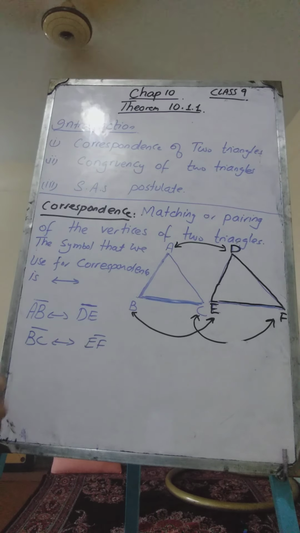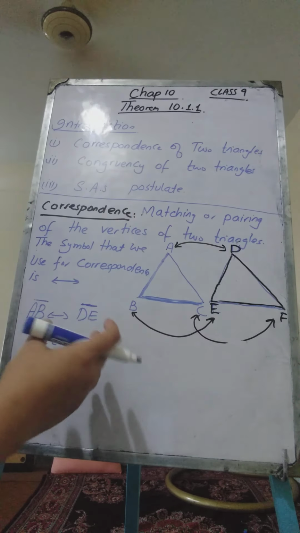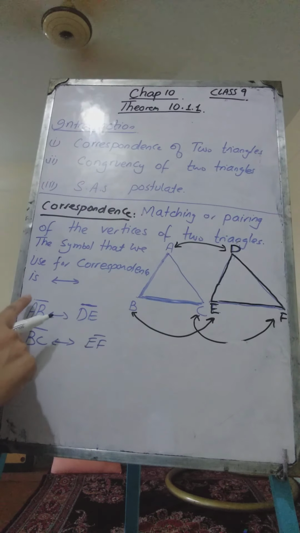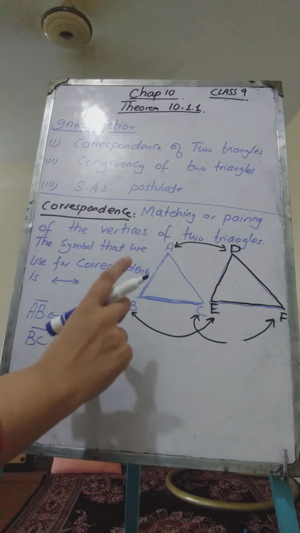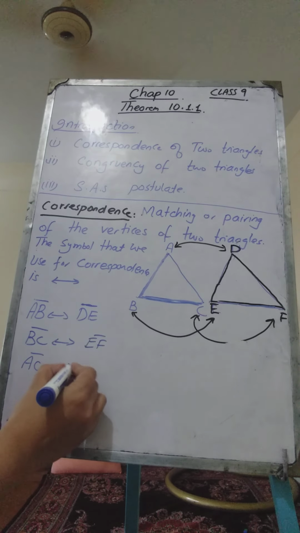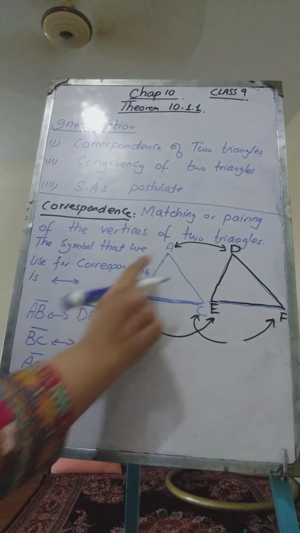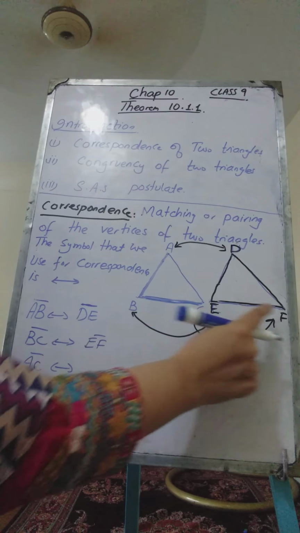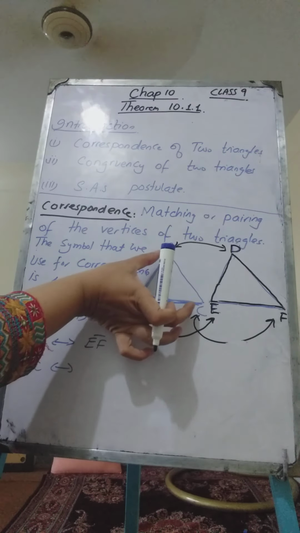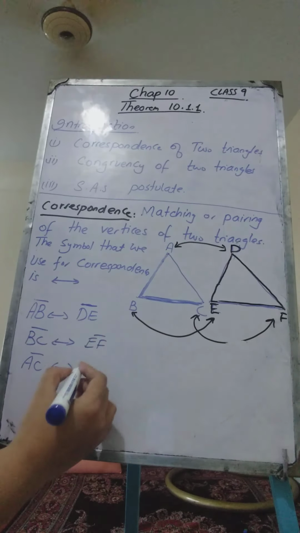We are doing nothing but naming these sides and triangles and matching the vertices, and matching the vertices has also helped us to match the sides of both the triangles. Okay, and side AC will correspond to DF, because A was corresponding to D and C was corresponding to F. So the side joining AC will be corresponding to the side joining DF.